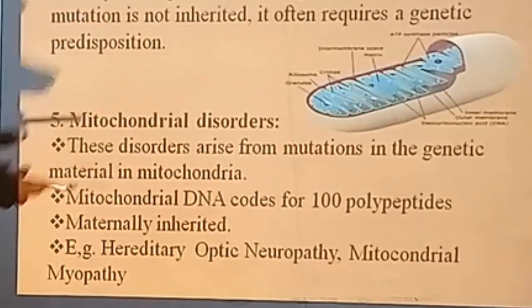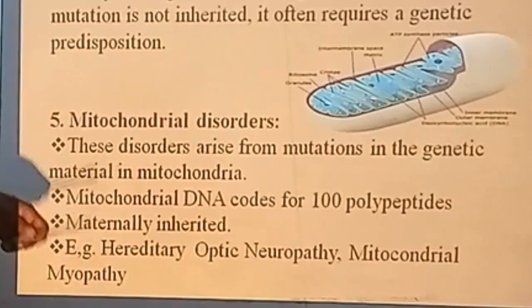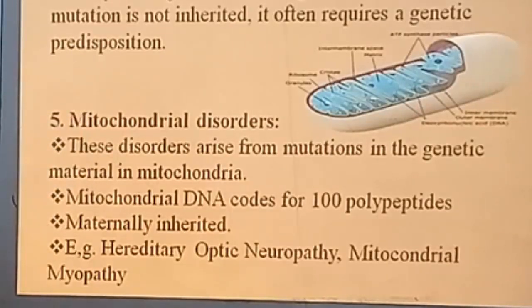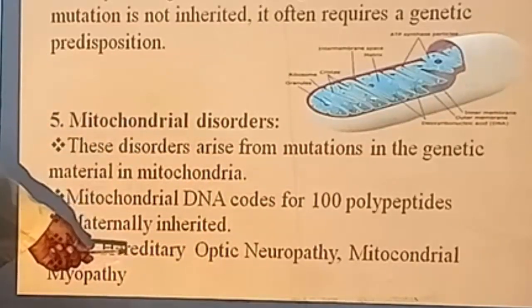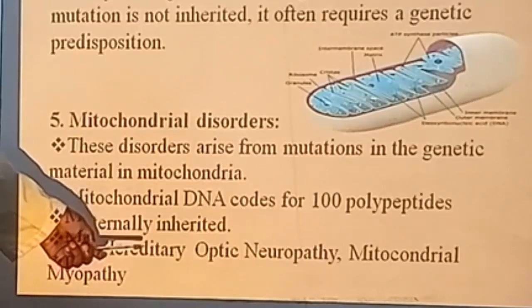Mitochondrial genes give rise to more than 100 polypeptides. There may be a change in that polypeptide pattern because of the mitochondrial gene defect, and this causes some diseases like hereditary optic neuropathy and mitochondrial myopathies. So there are a lot of myopathies you can have.